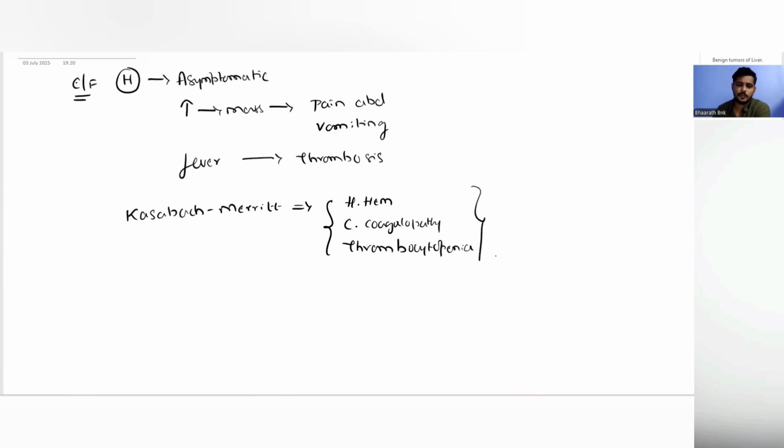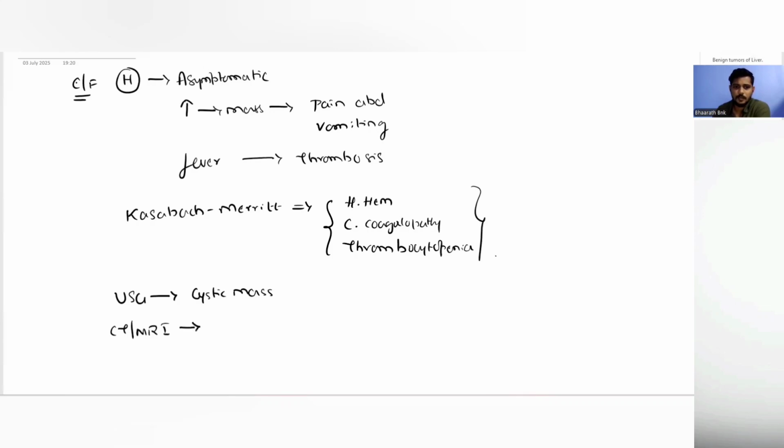Because most of these are asymptomatic, they are incidental findings on investigations. So you take an ultrasound, because it is a hemangioma, which is a blood-filled sinusoid. So there will be a cystic mass in the liver. For all these benign tumors, a contrast-enhanced CT or contrast MRI is the investigation of first choice.